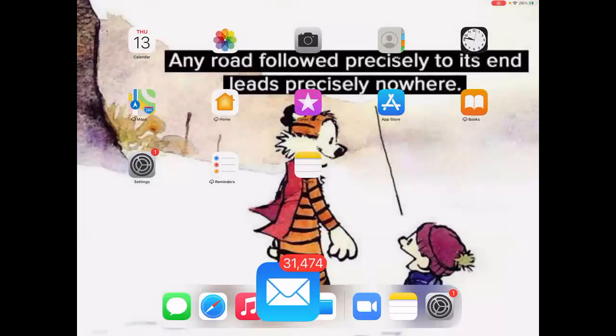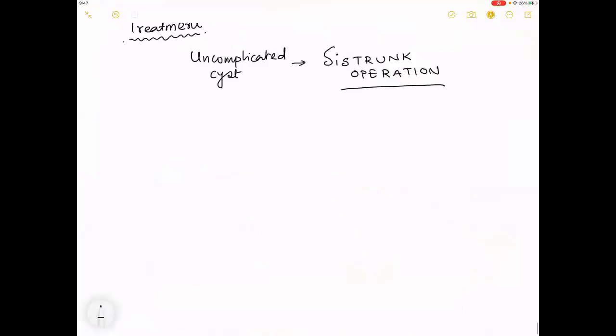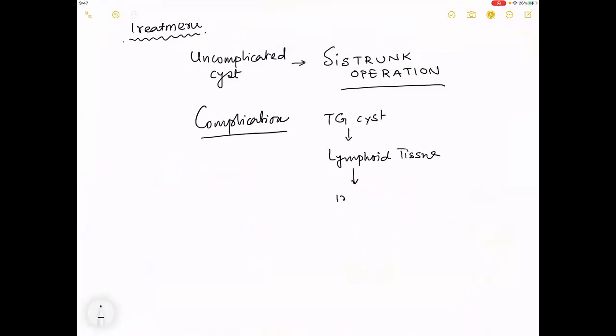So now what happens if there is a complication? The only complication that you are required to know is that a thyroglossal cyst, now we call it a TG cyst, contains too much lymphoid tissue. If it contains a good amount of lymphoid tissue, it is prone to develop an infection, and infection can lead to an abscess formation. Abscess means collection of pus in the cyst.